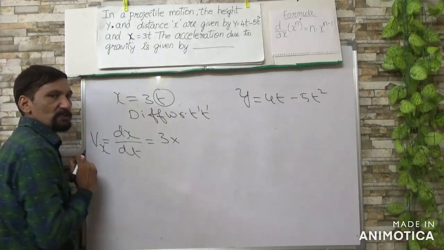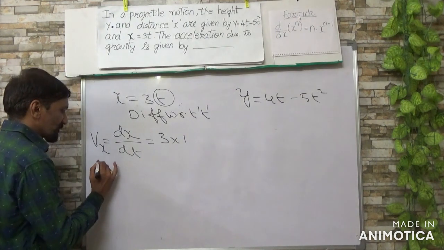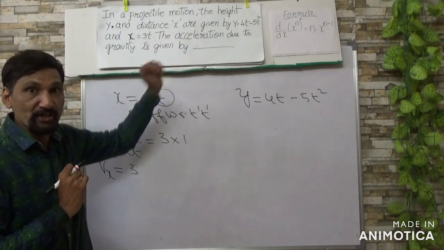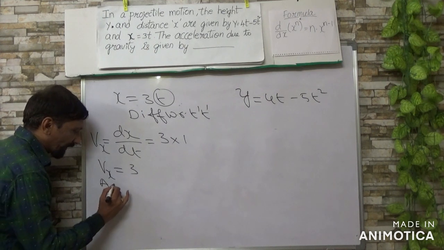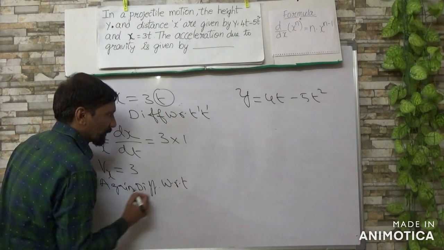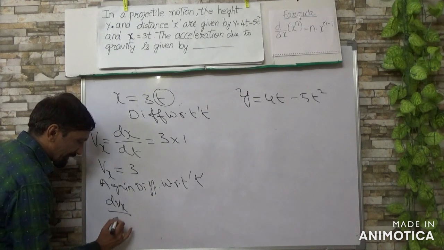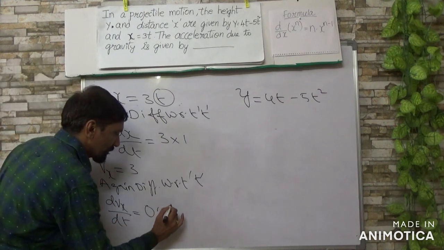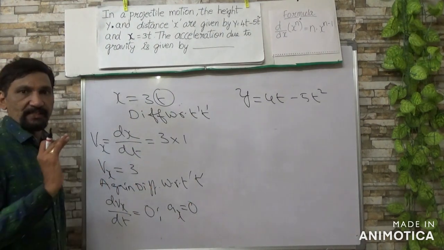As in the previous problem, the differential value of t is 1, so into 1. This is the velocity in the x direction, but you want acceleration, so it has to be differentiated again with respect to t. Differentiating any constant always gives 0. That means the acceleration in the horizontal direction is 0.